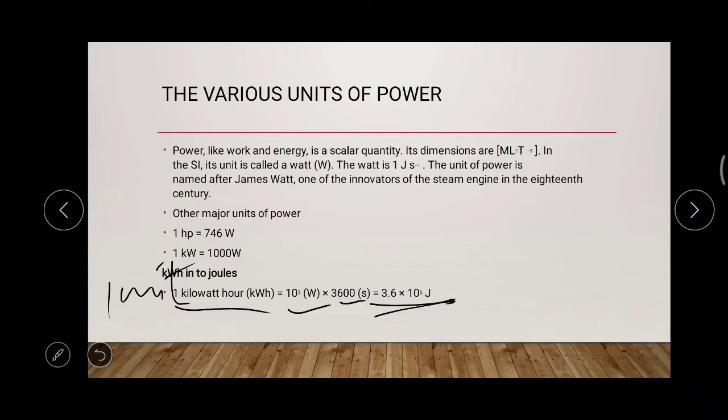So these are the major other units of power, it is horsepower and kilowatt. And you should know the conversion of a kilowatt hour into the joule. Now we will discuss the collisions.